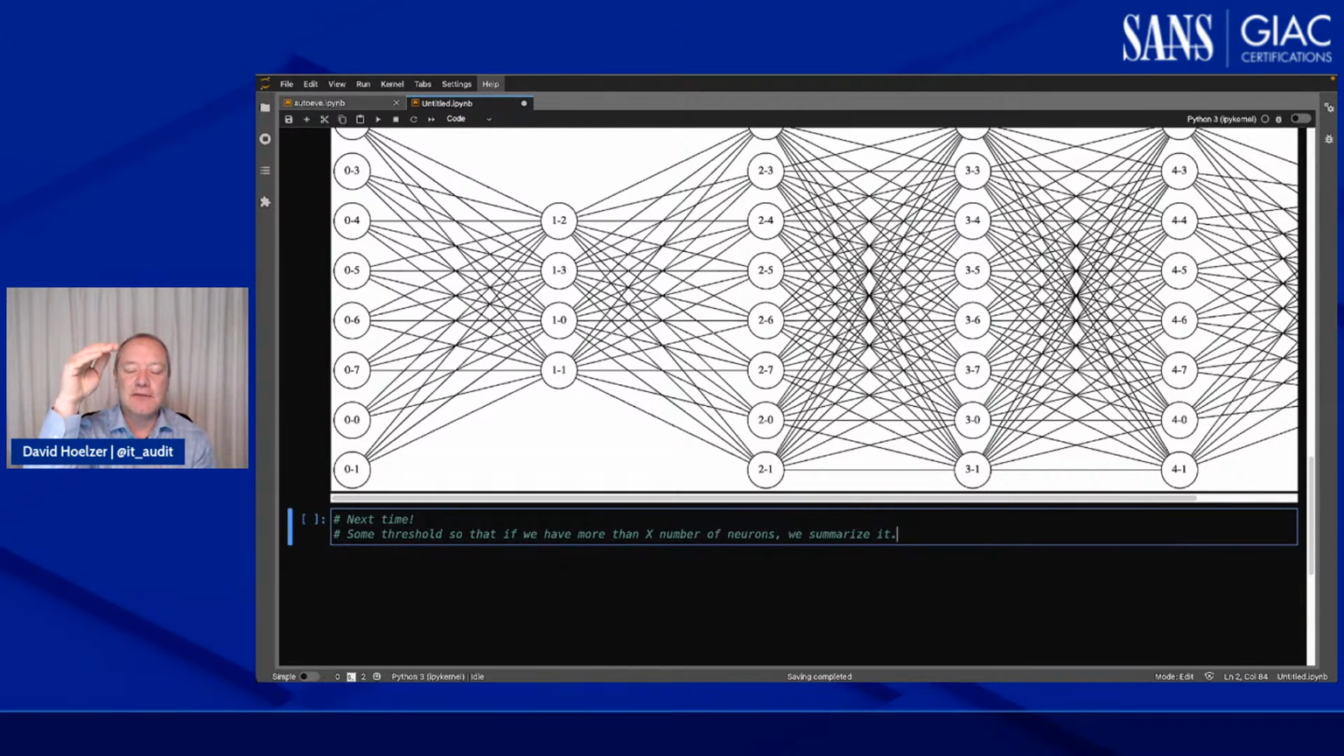And once we cross that threshold value, maybe we should summarize the neurons. And instead of showing all 64, we'll show maybe 3 on the top and 3 on the bottom and a couple of dots or something. I don't know. We'll figure that out. So that's what I mean by that. We need to work that out.